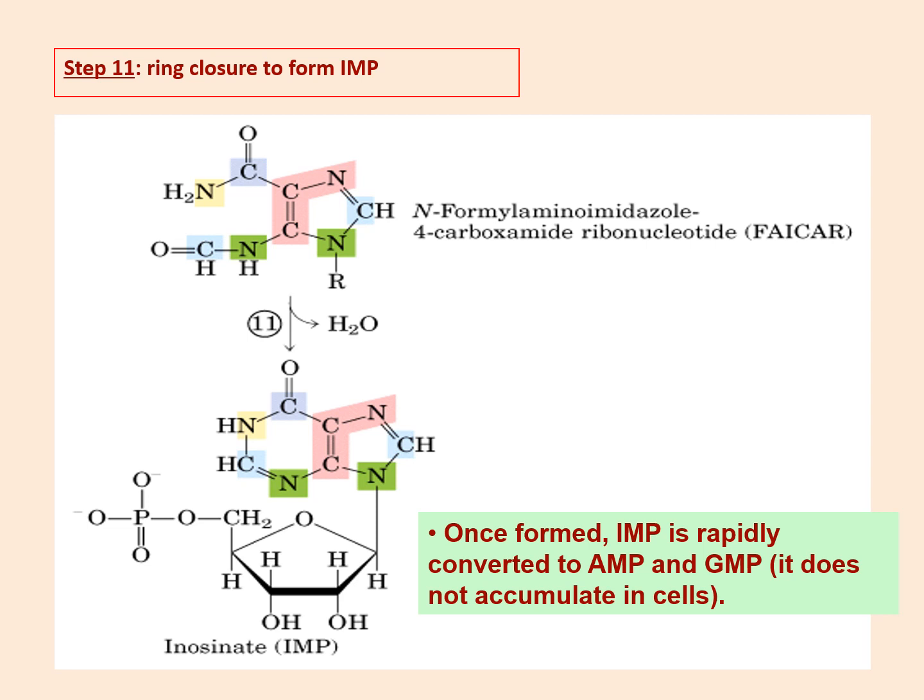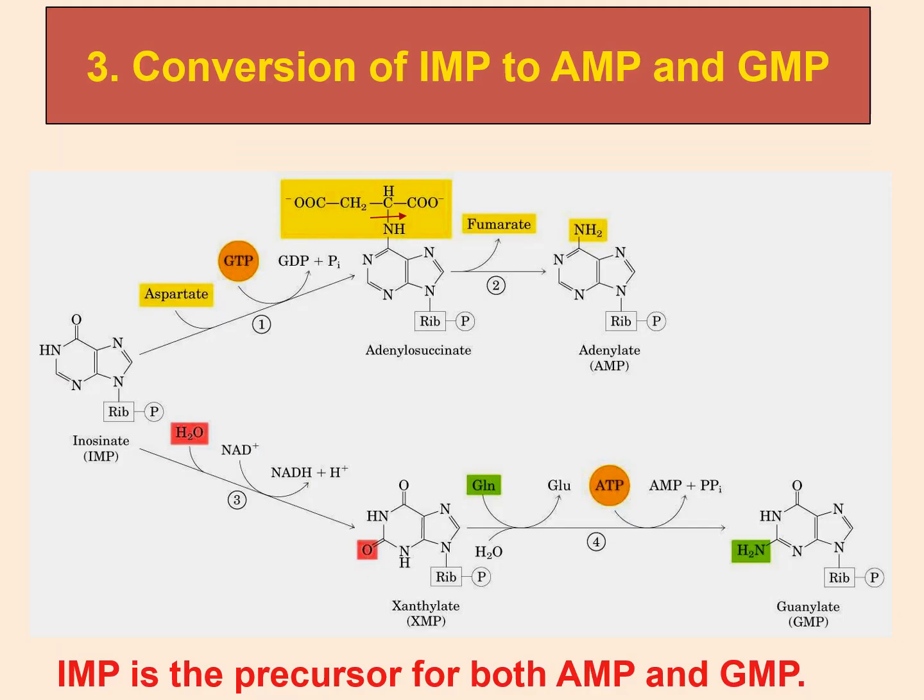Then the next step is ring closure to form IMP, which is the first purine nucleotide to be synthesized. So N-formyl amino imidazole carboxamide ribonucleotide is now converted to inosinate or inosine monophosphate, which is the first purine nucleotide that is synthesized after 11 steps. Okay, now after this inosinate or inosine monophosphate is synthesized, it is converted either to AMP or to GMP.